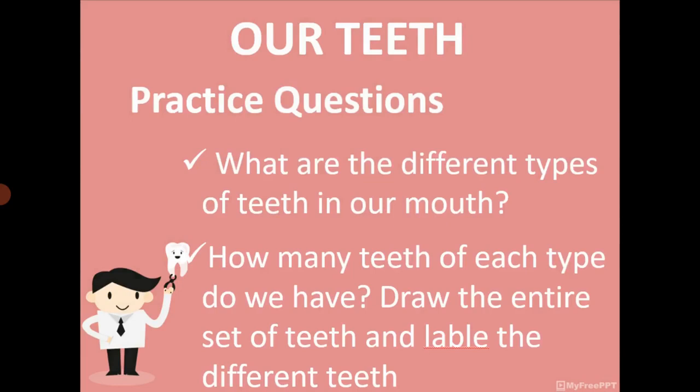Next question, how many teeth of each type do we have? And draw the entire set of teeth and label the different teeth. Read the content book and answer these questions in your notebook.